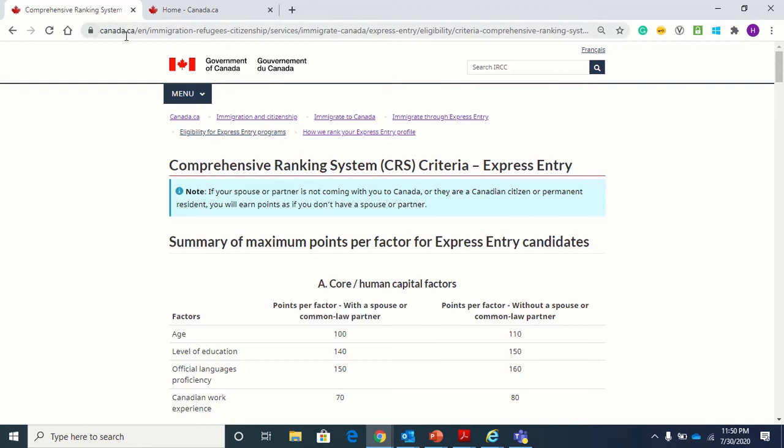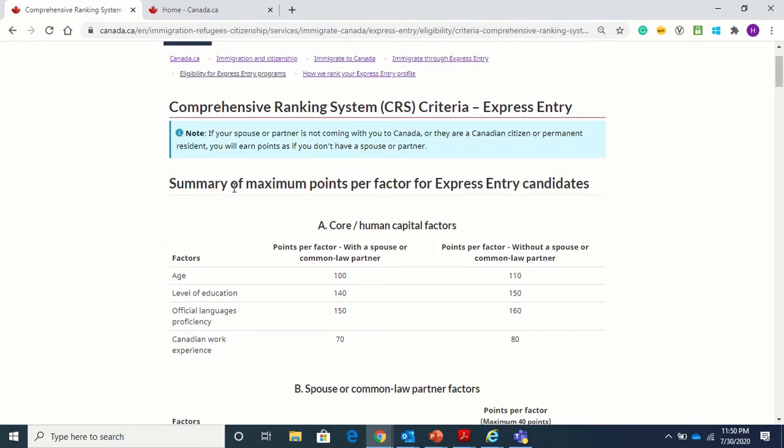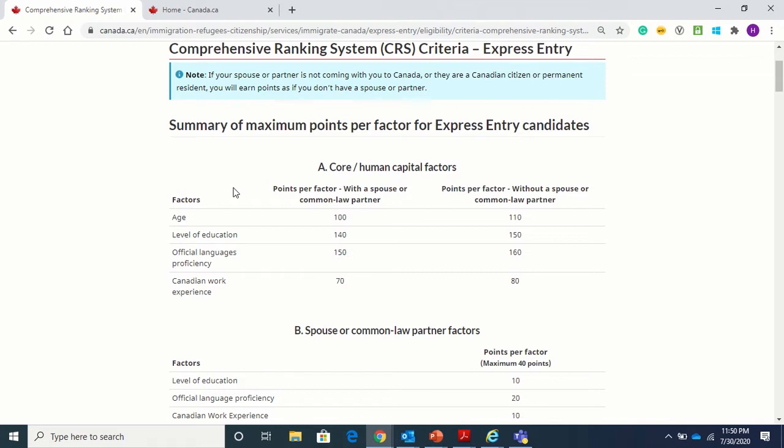This is the Canada CIC website. You just go to this website through Google, you can easily find it. And here we will see what the important factors are which contribute to your CRS score. Just to give you a background, the entire CRS score is out of 1200 points. So whatever points are calculated for you are out of 1200. Now I'll show you how the breakup of 1200 works.